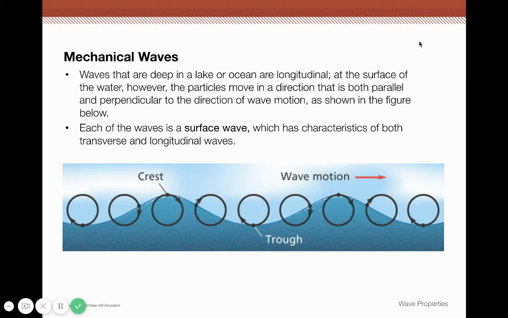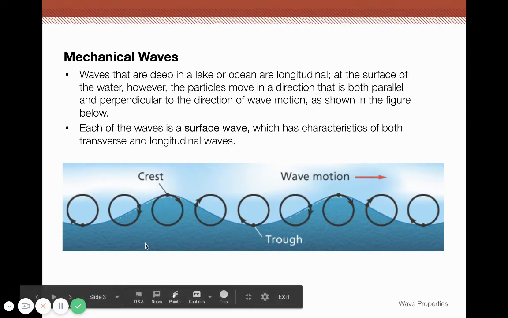Mechanical waves, so in a lake or an ocean, are longitudinal at the surface of the water. However, the particles move in a direction that's both parallel and perpendicular to the direction of the wave motion, as shown below. So each of the waves is a surface wave.